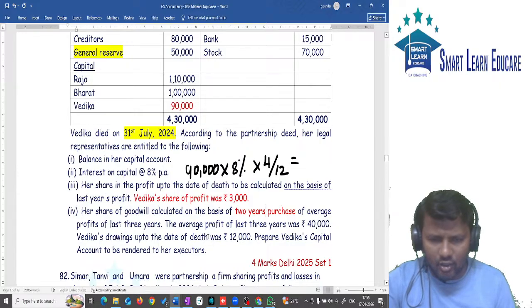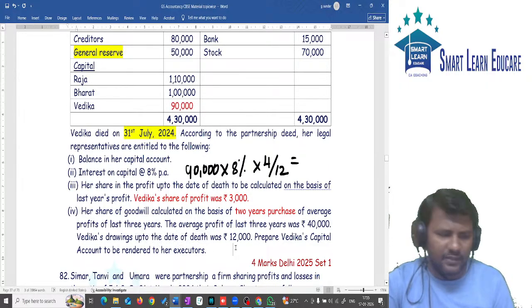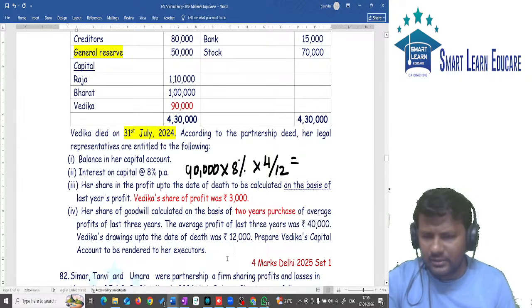Also there are drawings. The drawings up to the date of death. What is the date of death? 31st of July. Till the date of death, the partner withdrew 12,000, which is the drawings.